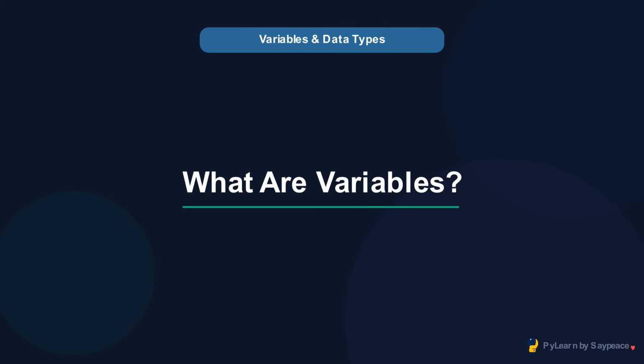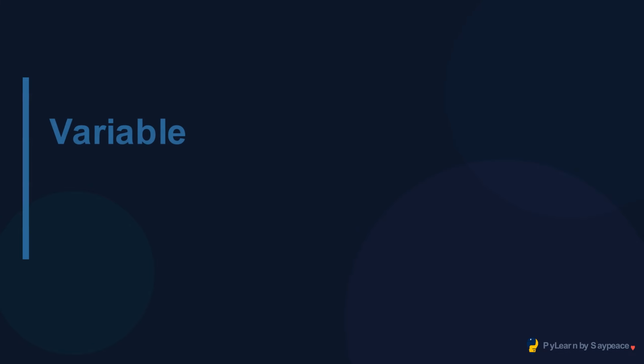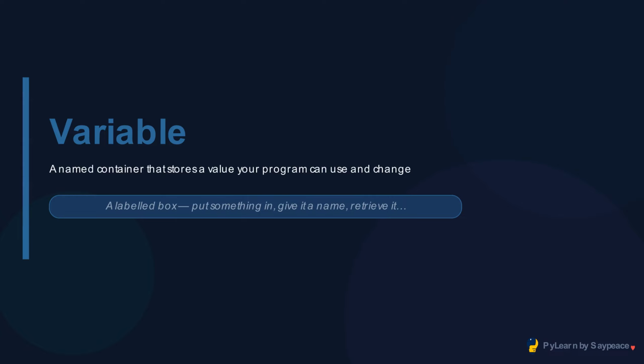Welcome to What Are Variables? A variable is how your program remembers things. Without variables, every value disappears the moment you're done with it. With variables, you store a value, give it a meaningful name, and use it anywhere in your program.